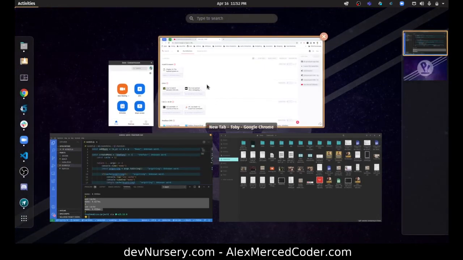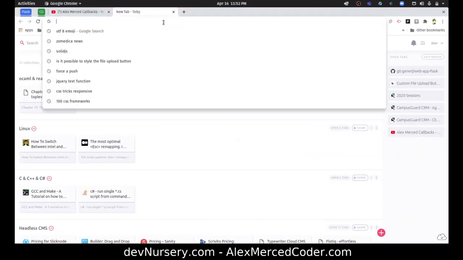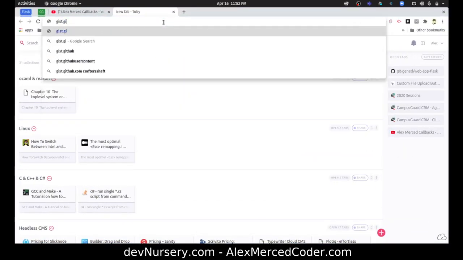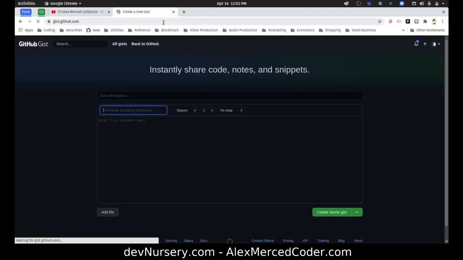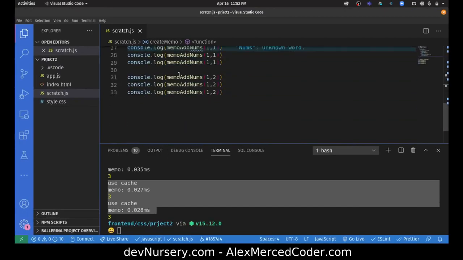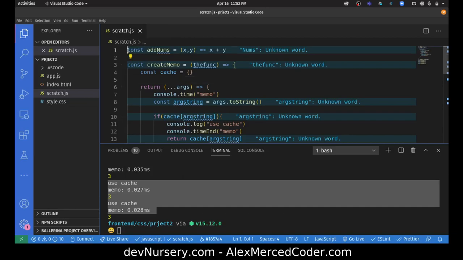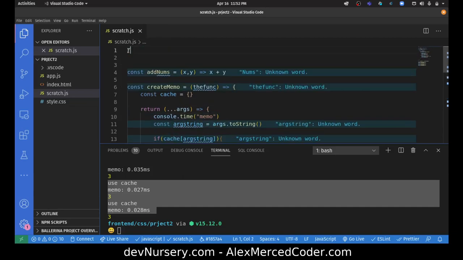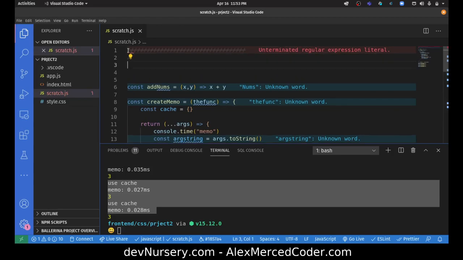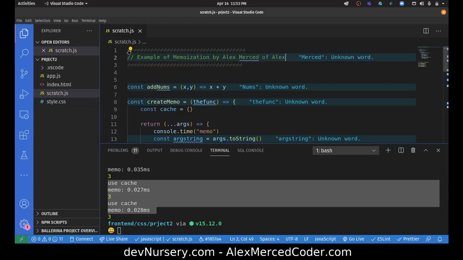So let's try something I haven't done before. I haven't really used a gist before. Gist.github.com. If I remember right, these are just so you can write quick things. So let's do that. I'm going to create a gist so that I can post this. And let me just put a little heading here: Example of memoization by Alex Merced of alexmercedcoder.com.